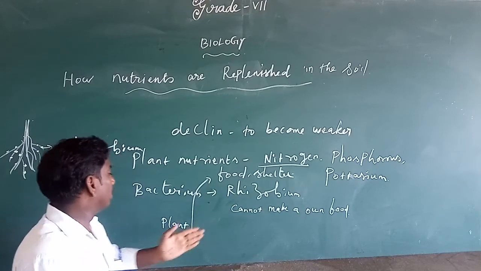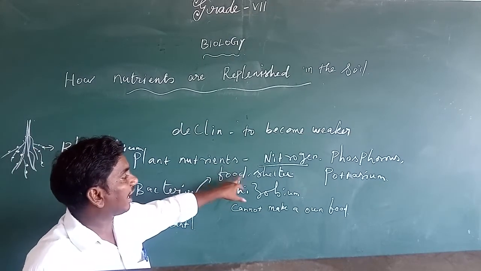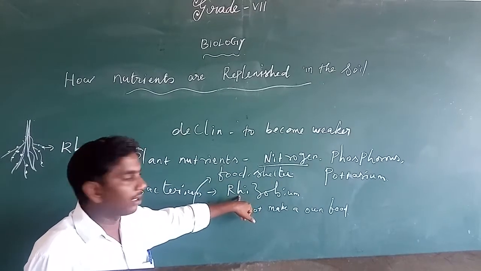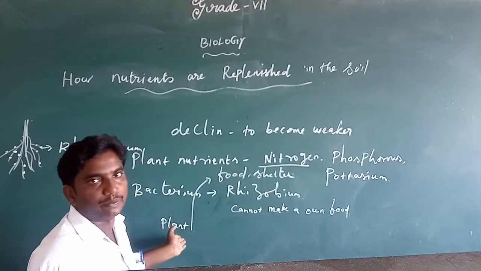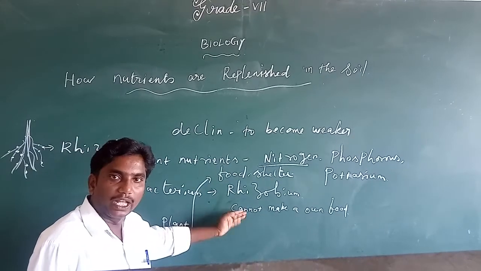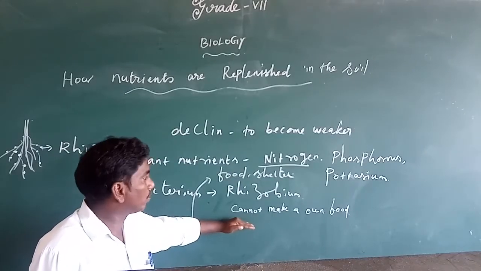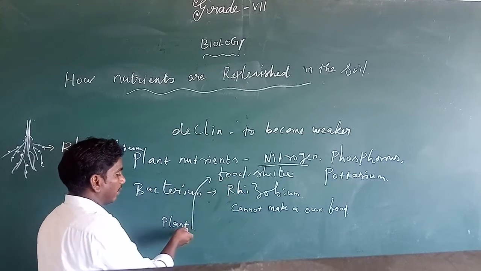Okay, next, in return, the plant provides food and shelter for the rhizobium, because this rhizobium cannot make its own food. The plant can prepare its own food. So these rhizobium cannot make their own food. Have you understood? So that's why these rhizobium get the food and shelter from the plants.